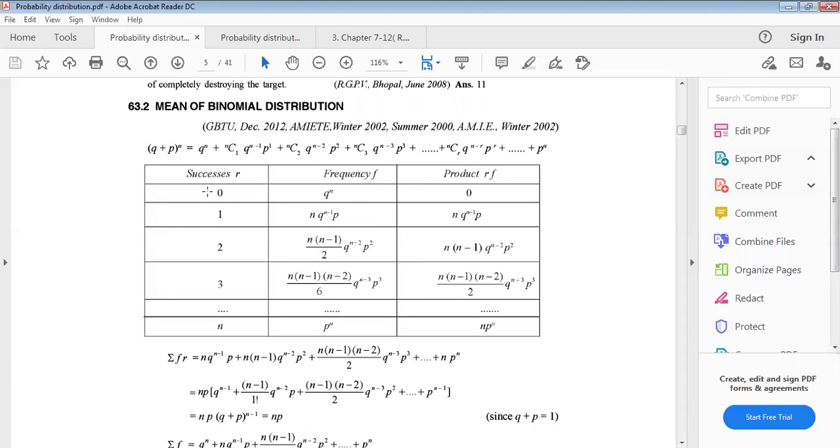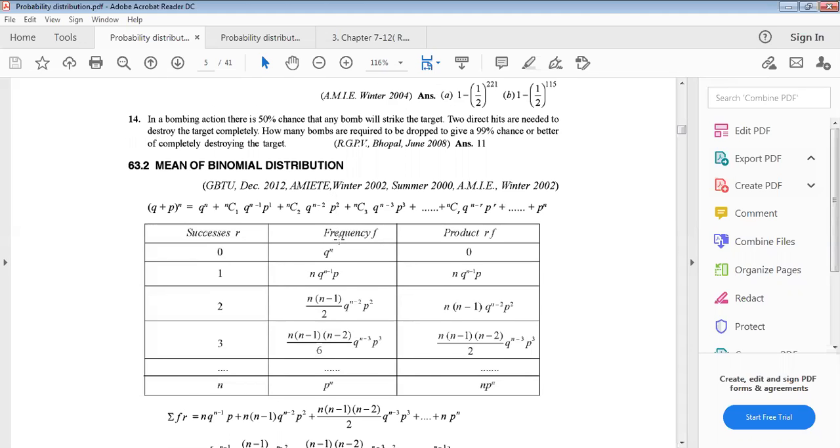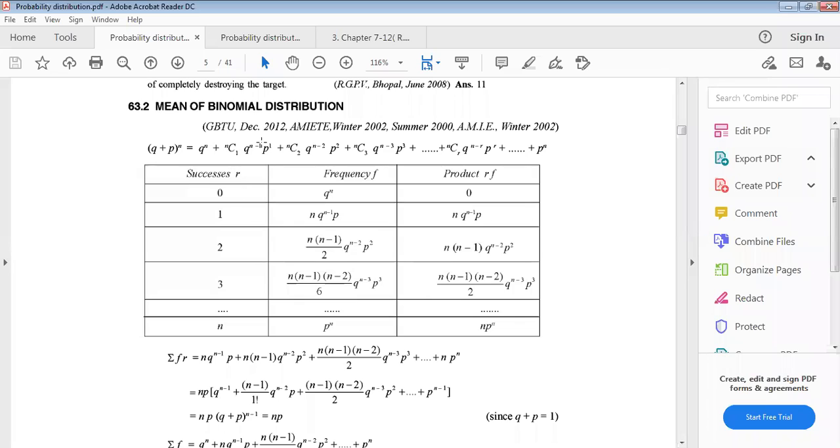For r equals 1, the second term, nC1 means only n, so it is n q to the power n minus 1 times p1. The product of r and f, the first column multiplied by the second column, goes in the third column. 1 into this is this.